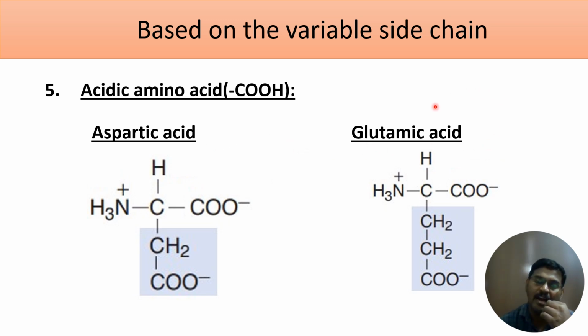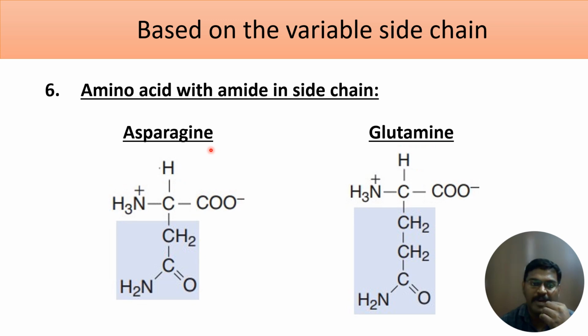Glutamic acid, on adding an amino group, will become glutamine. So the corresponding amides of these two acidic amino acids are asparagine and glutamine. These two come under amino acids with amide in the side chain. So this is the sixth subclass.